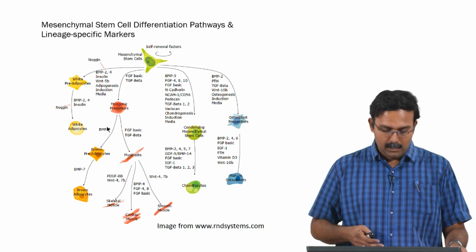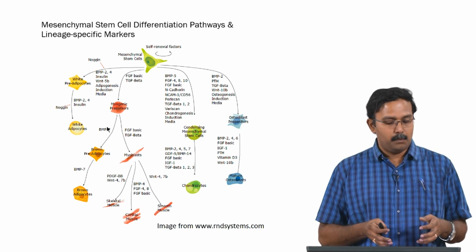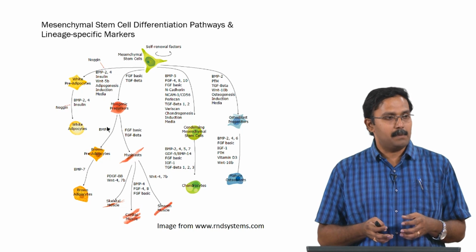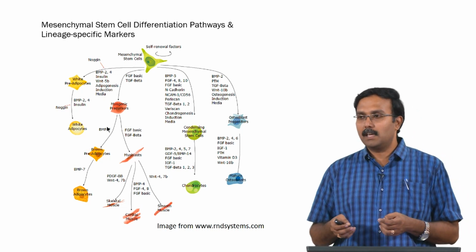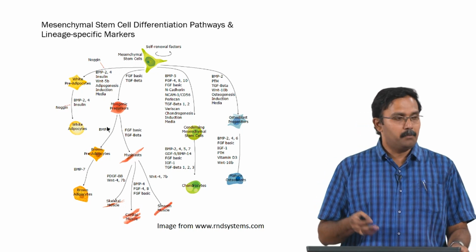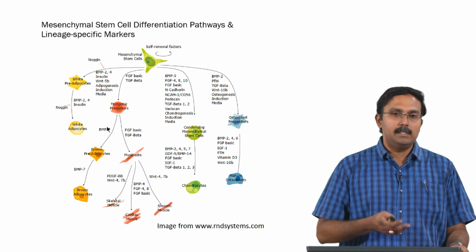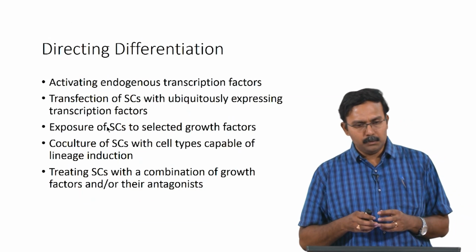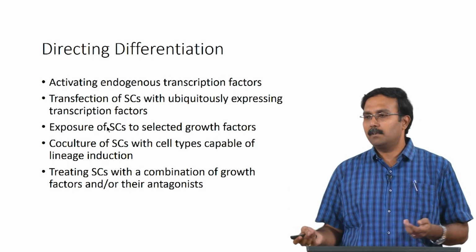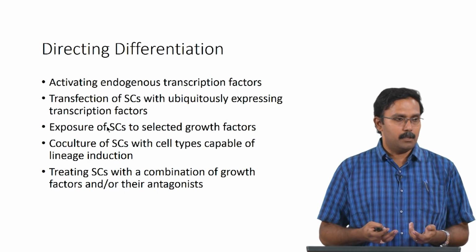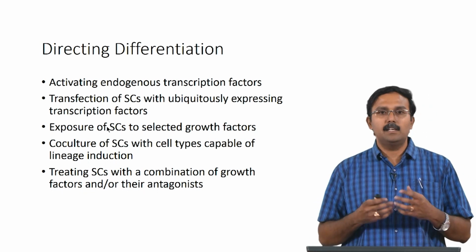Okay. So, this kind of gives what are the different pathways these mesenchymal stem cells can take, and what would be the growth factors and other molecules which can be helpful in directing the mesenchymal stem cells into these lineages. So, whatever we looked at, right. So, the basic concept of differentiation is what usually happens in your body. So, you want to try to use this to direct differentiation, ultimately that is the aim, right.